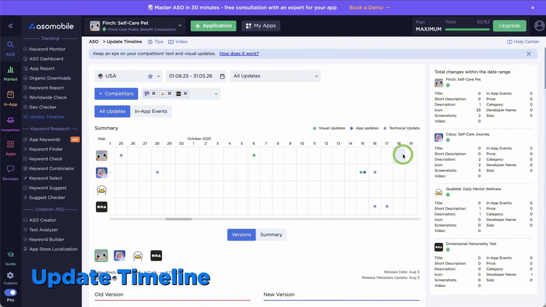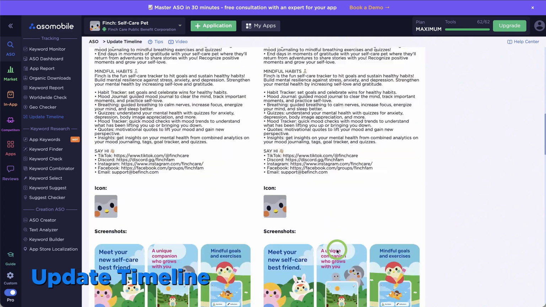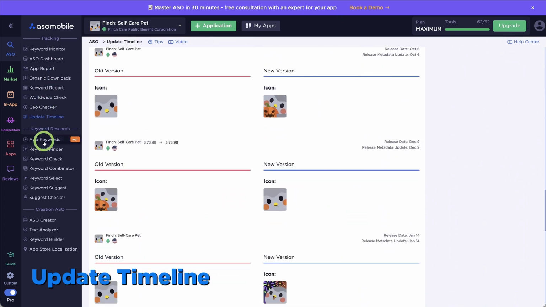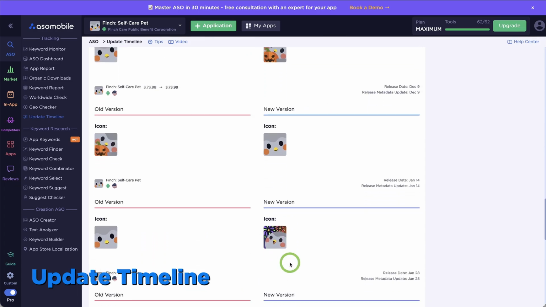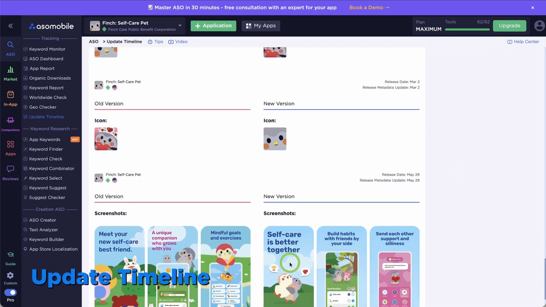Open the update timeline. Here is a chronology of all changes over the past 6 months. Let's count the icon changes, 33 times. This isn't rebranding or chaos, it's systematic A/B testing of CVR. They are constantly testing which icon converts better specifically for their audience of newcomers. And every change is based on data, not gut feeling.